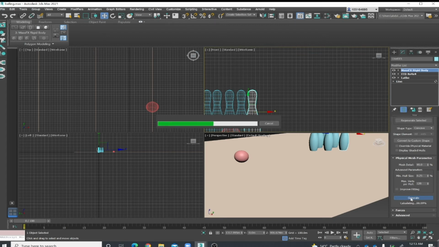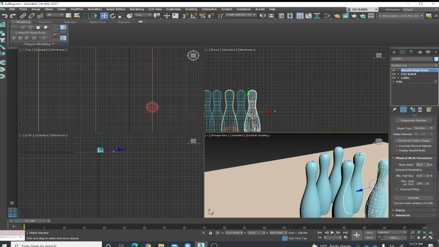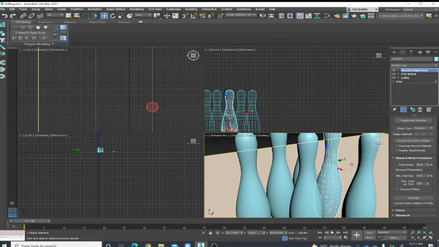If you don't click there, maybe you will find some trouble. And as you see, all of them become the same because it is an instance, not a copy.